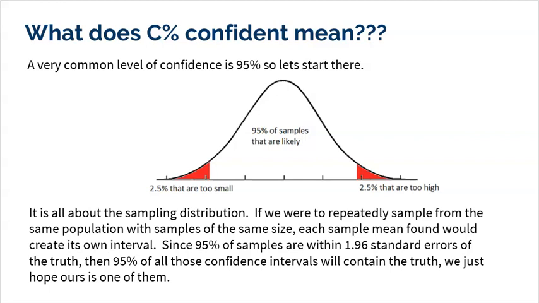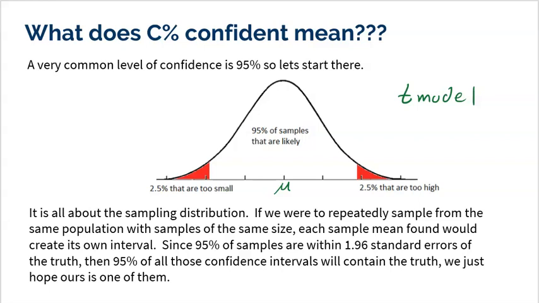First, let's remind you what C% confidence means. For example, a very common level of confidence is 95%, so let's start there. Now remember, the whole point is that we're referencing a sampling distribution. Even if it's a T model, it's still pretty normal-ish. But that sampling distribution, we are very blind on, meaning that we don't know what the center is. We don't even really know what the standard deviation is. We are only replacing it with S.